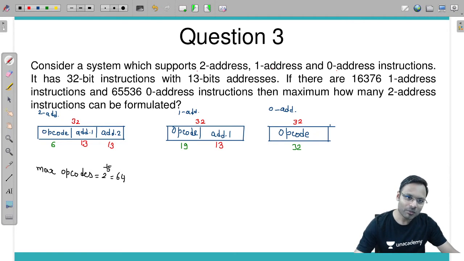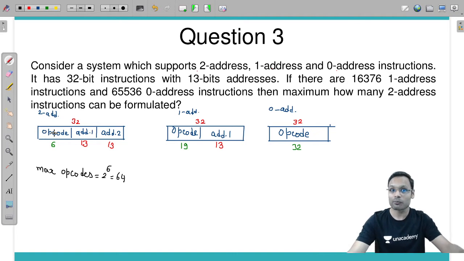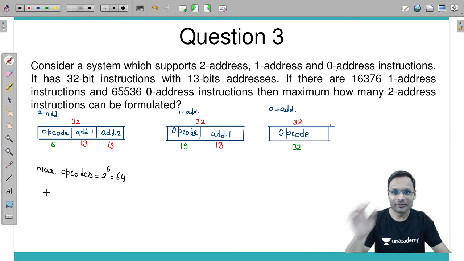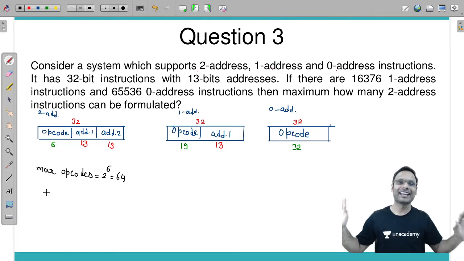Do I have the number of how many two address instructions are possible? I don't have. It is fine, no problem. Let's take it as x. You have been doing this since childhood: if you don't know something, take x, like your future wife or future spouse, you don't know about him or her. Let's take it as x.